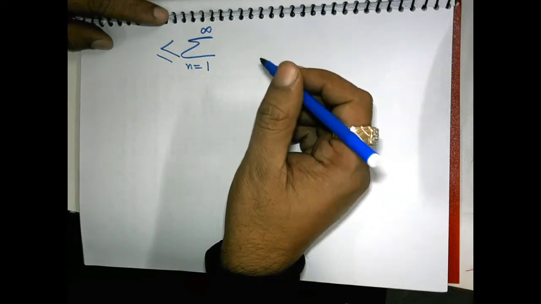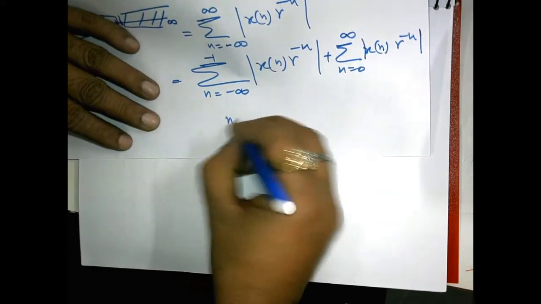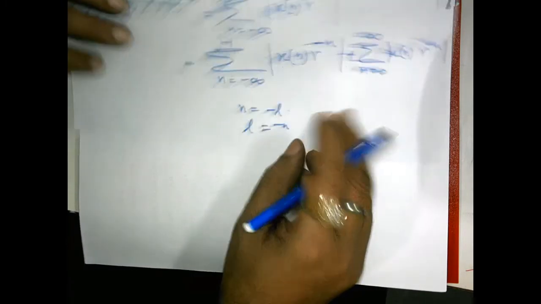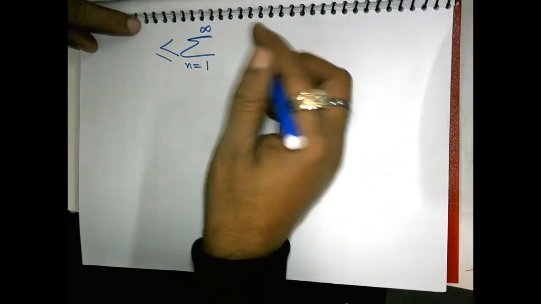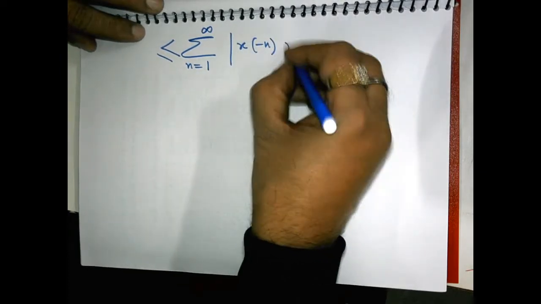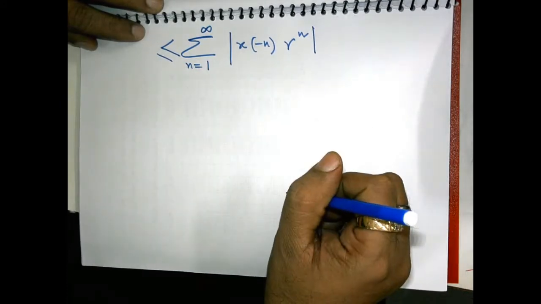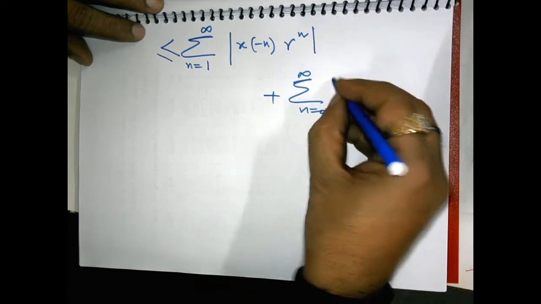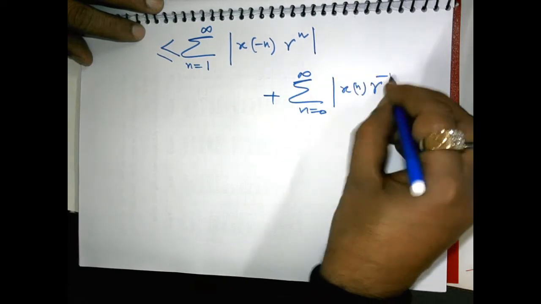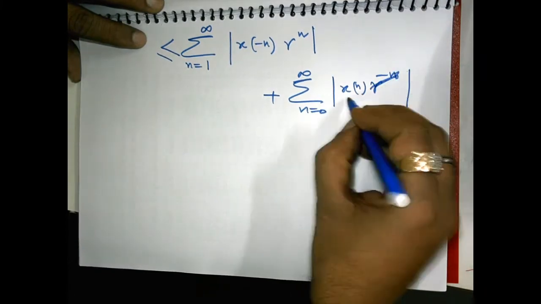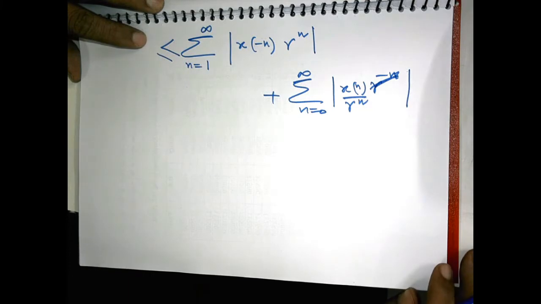If you put l is equal to minus n, you will obtain this kind of thing: summation n is equal to 1 to infinity of |x[-n]| r to the power n. And in the second part, n is equal to 0 to infinity of |x[n]| r to the power minus n, I am not making any change. I only write r to the power minus n like this.